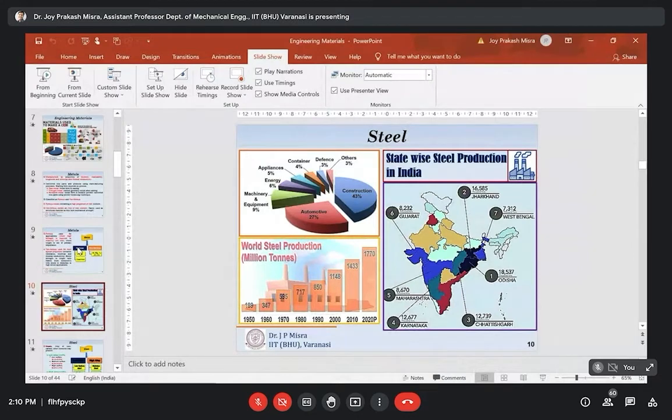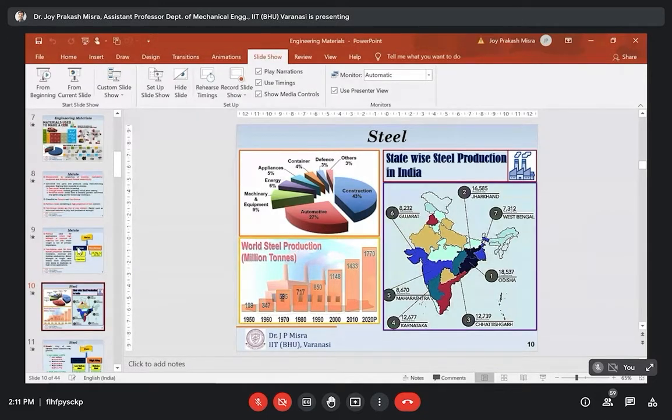Moving on, the basic source of iron is iron ore, an oxide of iron that is mixed with alumina, silica, phosphorus, manganese, sulfur, and other materials. The major iron ores are basically hematite and magnetite, which contain about 55 to 60% iron. Absolutely pure iron is very difficult to obtain. Absolutely pure iron is a soft and highly plastic metal of light gray color.